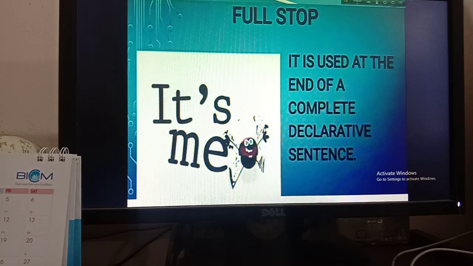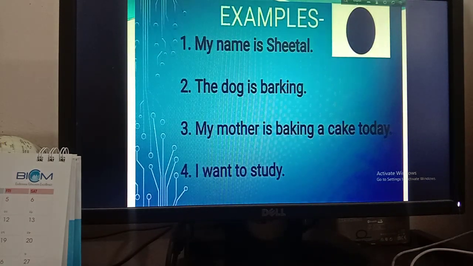Okay, here are some examples for you. First one is, my name is Sheetal. So you can see this is a complete declarative or assertive sentence, that's why you have to put a full stop after that. Then number 2, the dog is barking. This is another declarative or assertive sentence, that's why you have to put a full stop here. Then number 3, my mother is baking a cake today. This is a complete sentence, that's why you have to put a full stop at the end of this sentence.